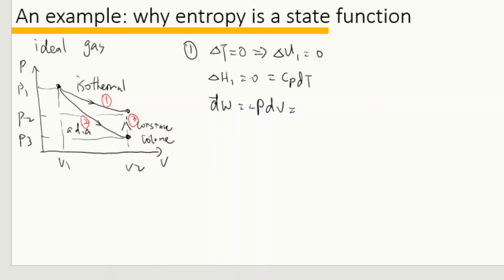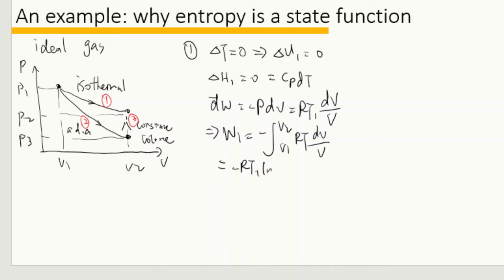Based on the ideal gas law, this also equals RT1 dV over V. So the work is W1 equal to the integral from V1 to V2 of RT dV over V, equal to negative RT1 log V2 over V1.